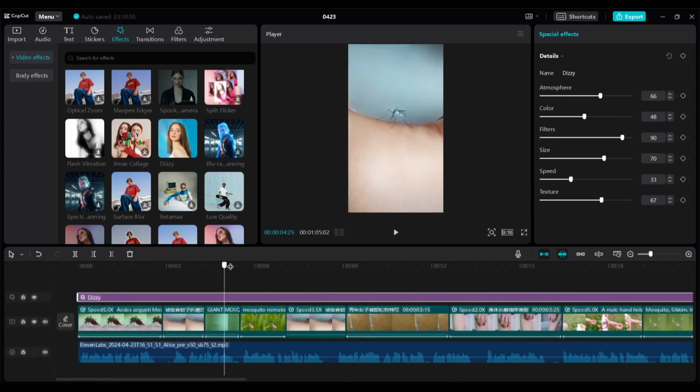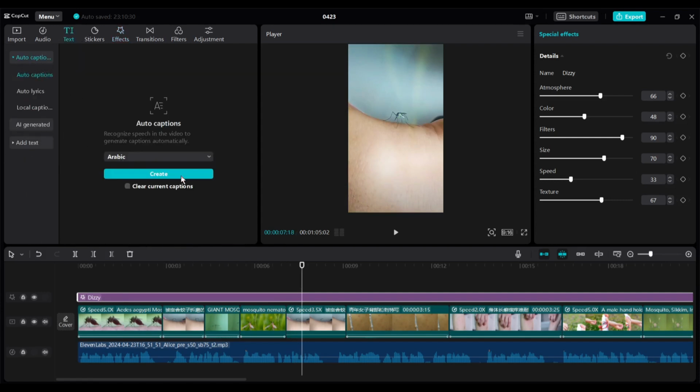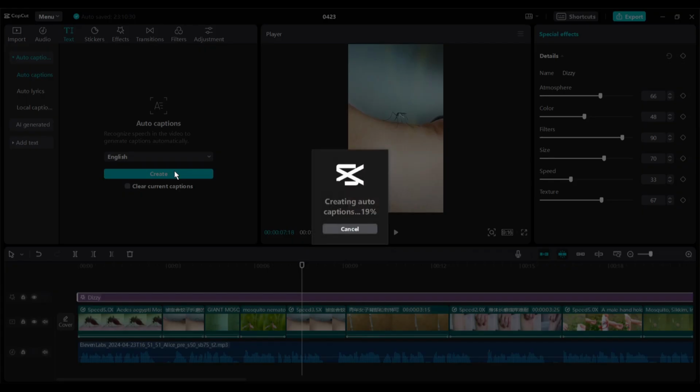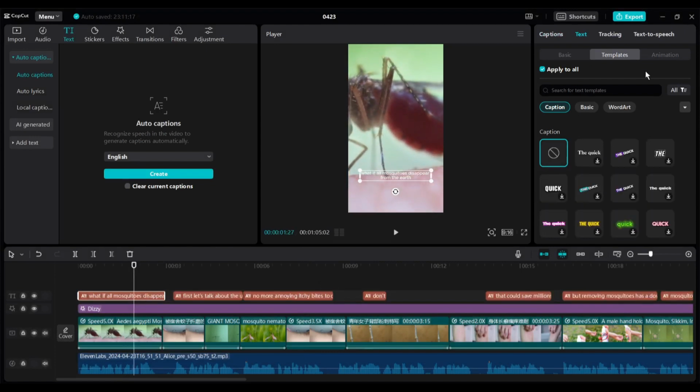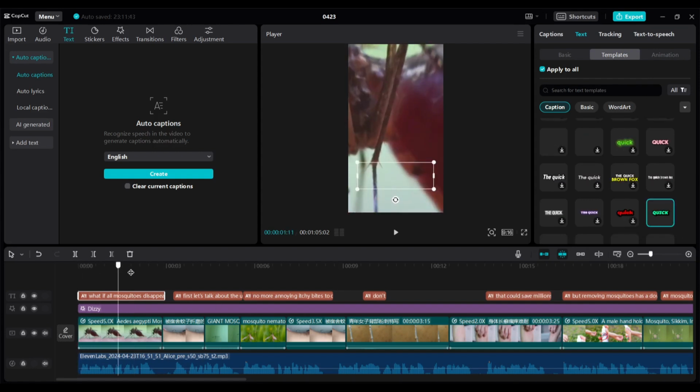Okay, now let's add captions to our video. To do that, I will use the CapCut Auto Caption feature. Come to the Text tab and then select the Auto Caption option. Now select the video language and then hit the Create button. And here it is, our caption is ready. Now we need to customize it to make it visually appealing. The good news is that you can select from the templates. There are a vast number of caption templates available here. Select one of them. That's great.